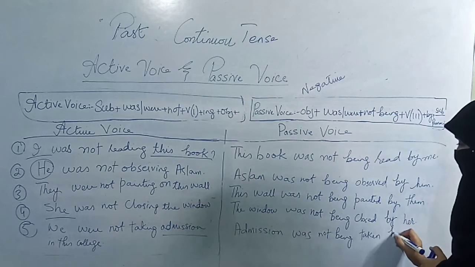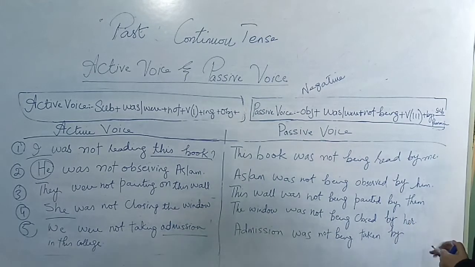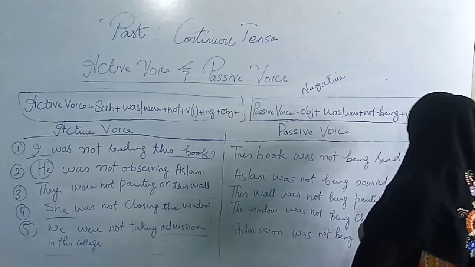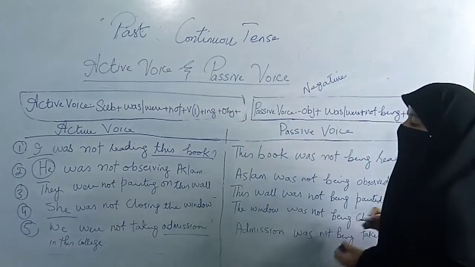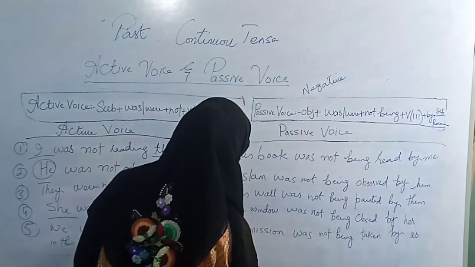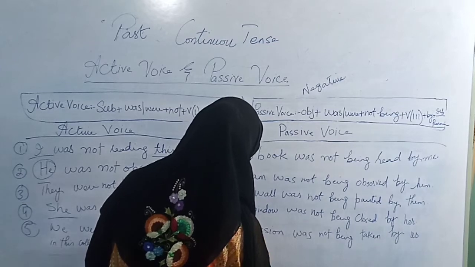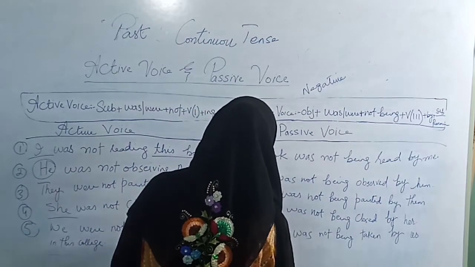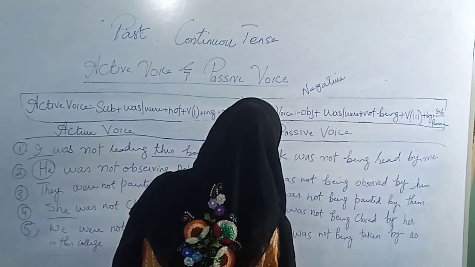Then by आ गया, then we will be converted into us. अच्छा, कौन से कॉलेज में? In this college. In this college you can write here at the last. But you must remember one thing.